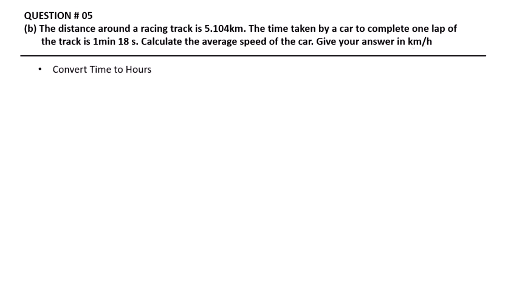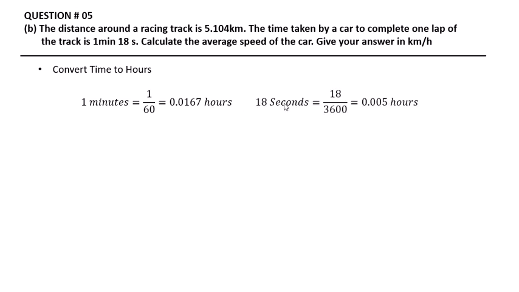First of all, we convert all time into hours. 1 minute is equal to 1 over 60, that is equal to 0.0167 hours. And 18 seconds is equal to 18 over 3600, which is equal to 0.005 hours. Here we convert minutes into hours, and here we convert seconds into hours.